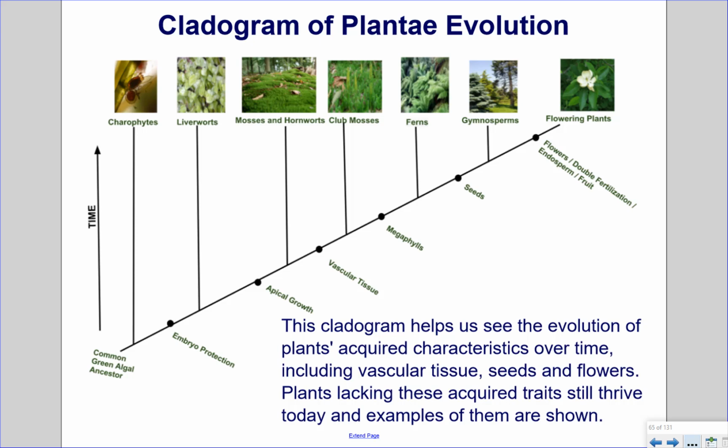Cladogram of Plantae evolution. This cladogram helps us see the evolution of plants' acquired characteristics over time, including vascular tissue, seeds, and flowers. Plants lacking these acquired traits still thrive today, and examples of them are shown.